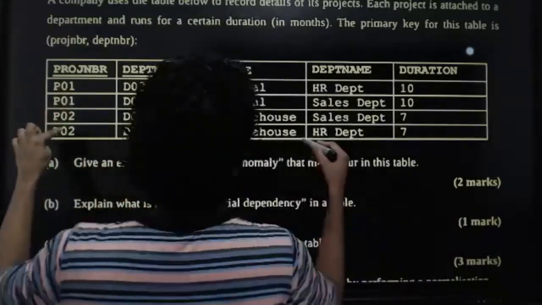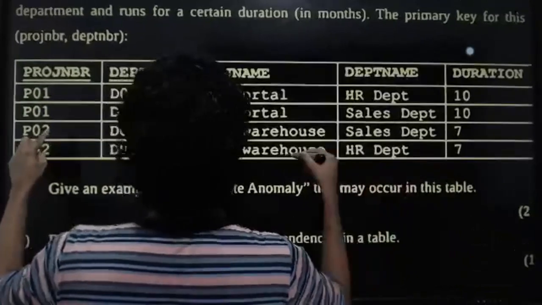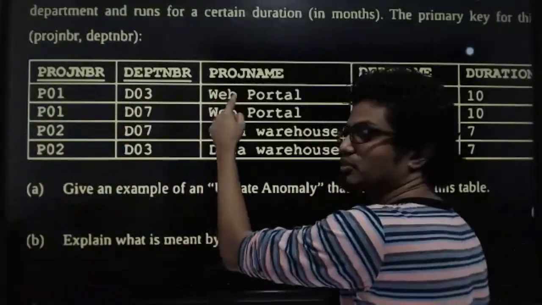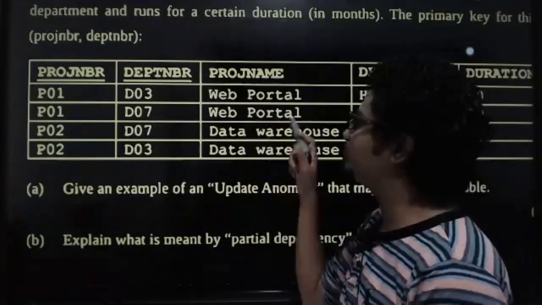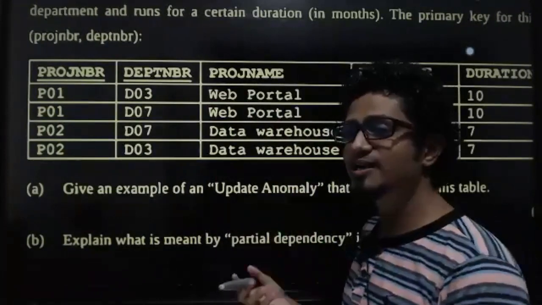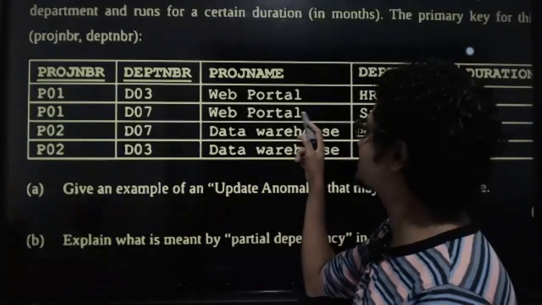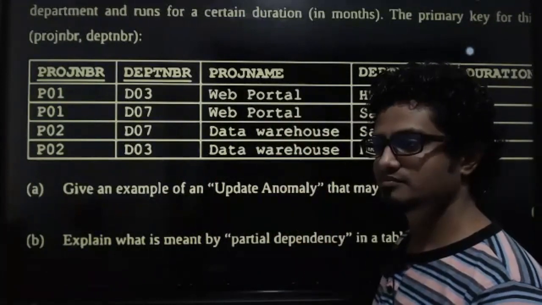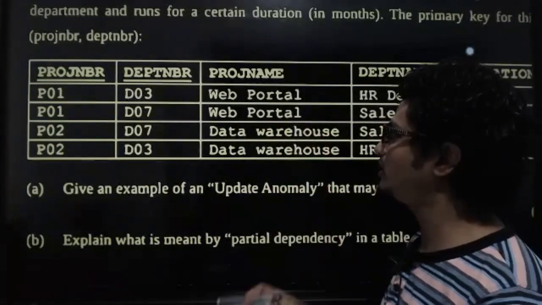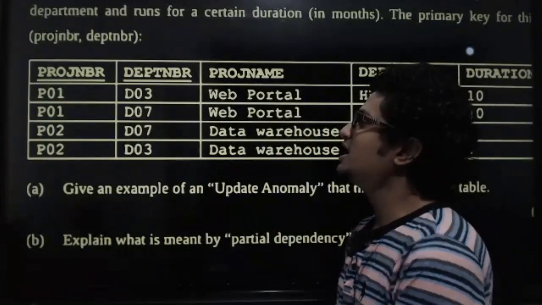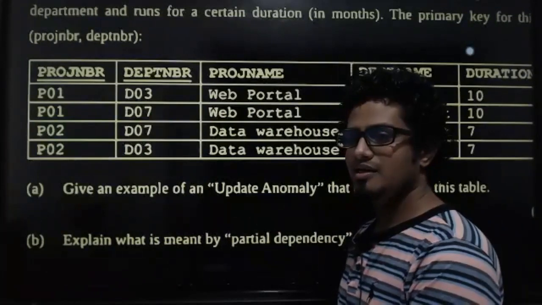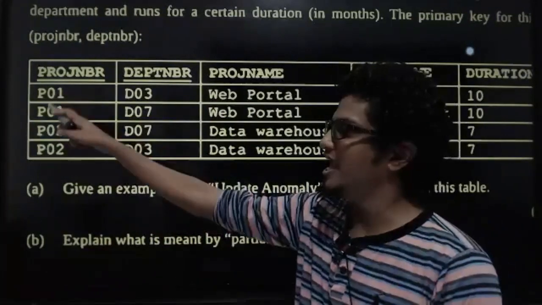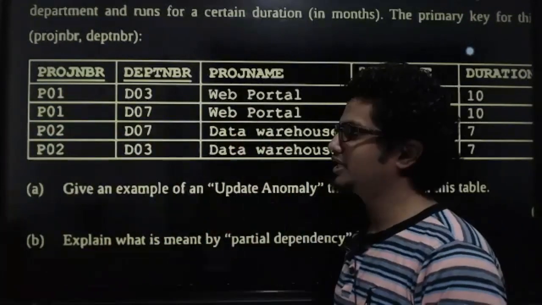P01 is the same project number, and the project name is duplicated for that. So web portal, let's say if I'm going to change only this record, not web portal, I'm just saying website or web application, then what will happen? Same project number, different project names.